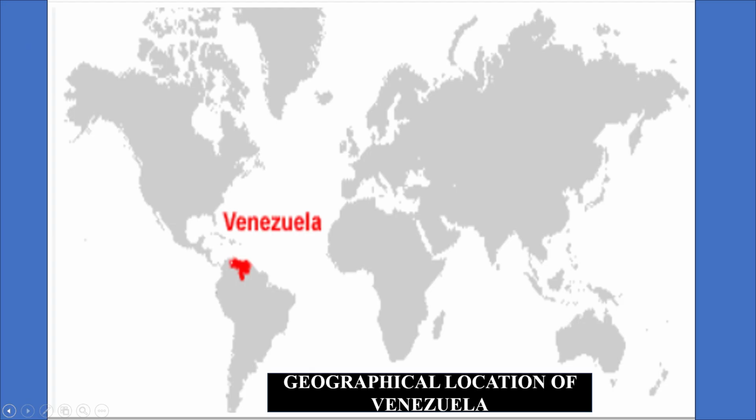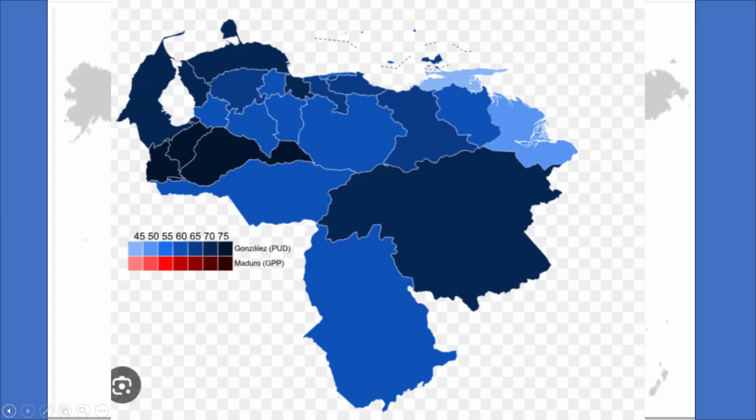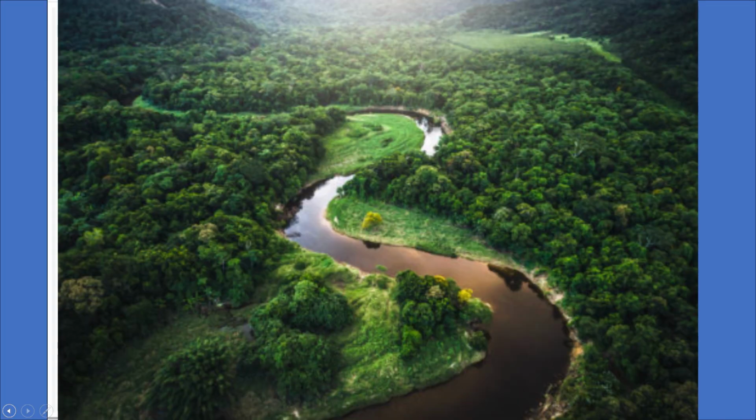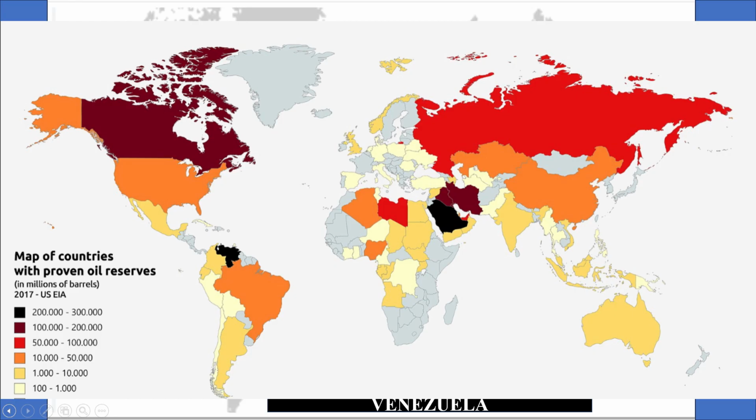Additional information. Venezuela is a federal republic with 23 states and a federal district. The official language is Spanish, as Spain ruled here for many years. The country has a diverse geography, including the Andes Mountains, Amazon rainforest, and Caribbean coastline. Venezuela has the largest proven oil reserves in the world, about 18% of the world's oil reserves.